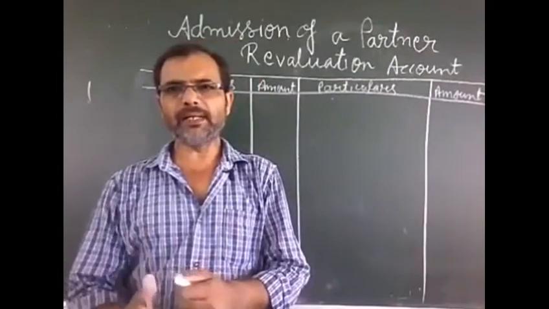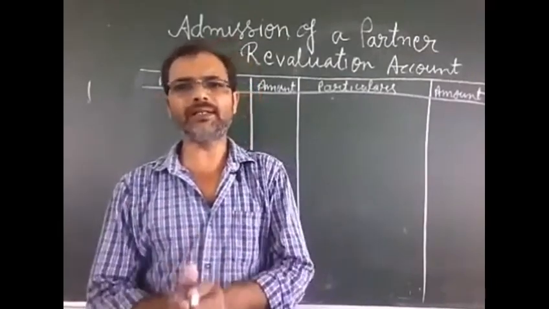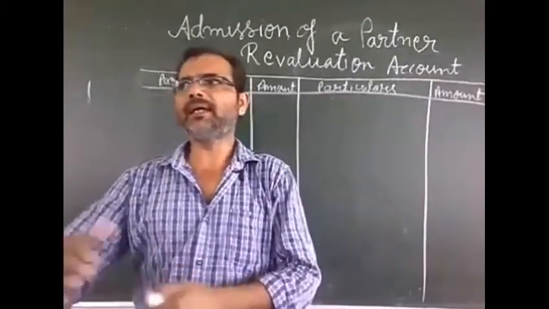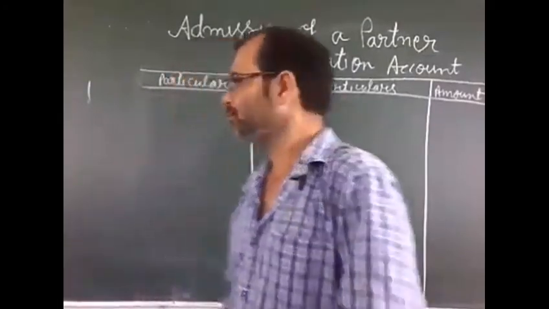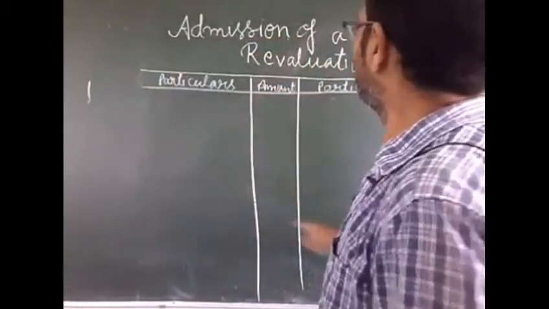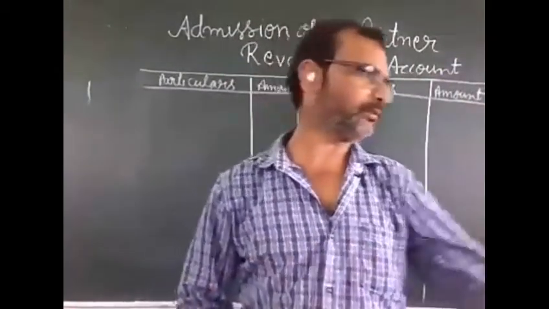We will learn all the accounts one by one in today's topic and the next videos. We will understand all these things with the help of a question.